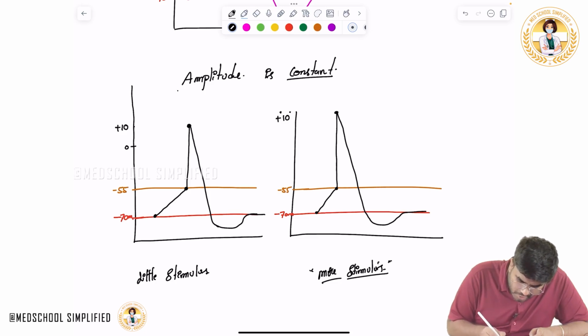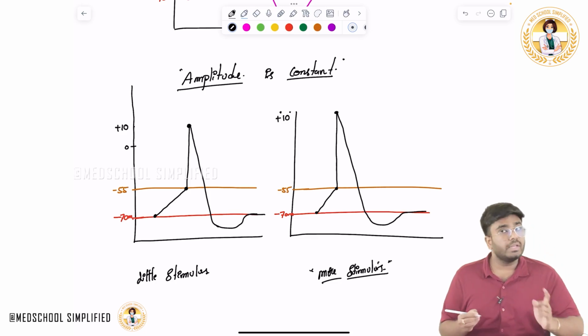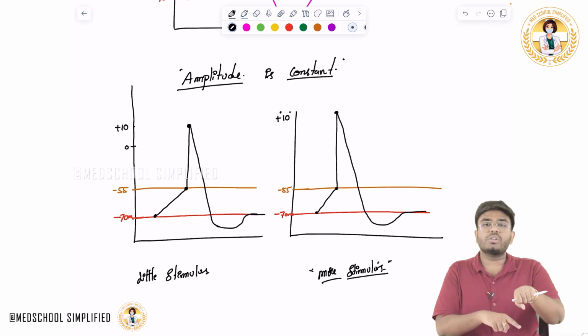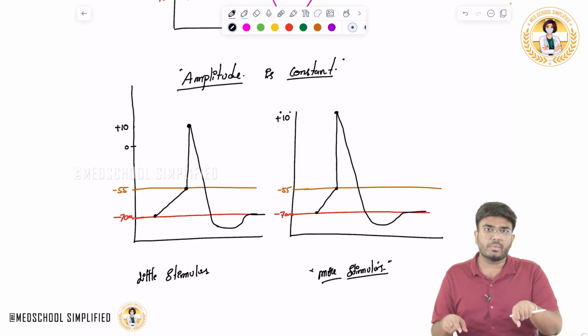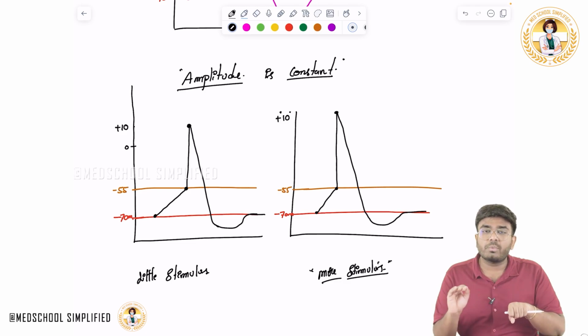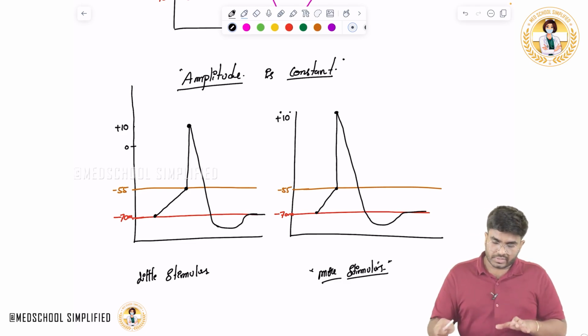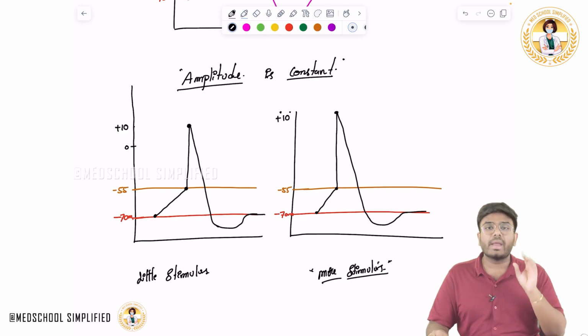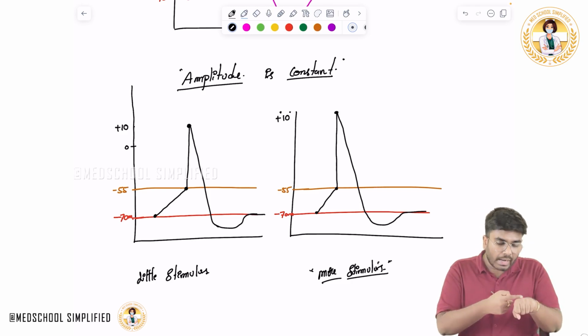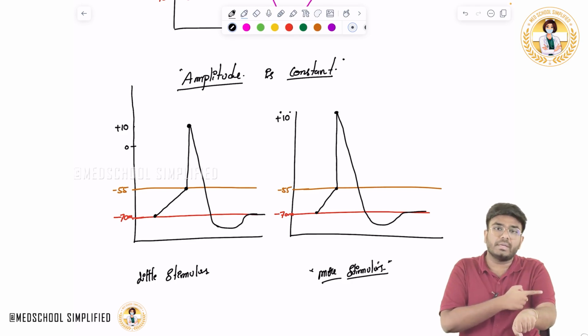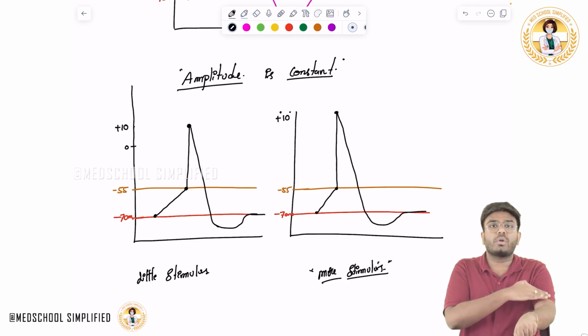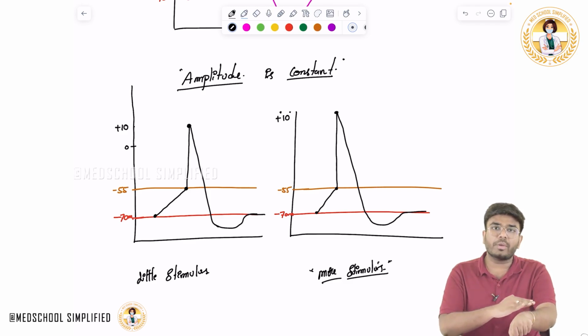Amplitude is constant. Amplitude means height. Frequency may change. For example, if I give more stimulus, more action potentials are produced, so that I can feel more stimulus, more pain. But the action potential amplitude is constant. So with this I have explained how an action potential will be generated and how it is propagated on the membrane of the neuron, how it is running on the neurons, how it is self-propagating.